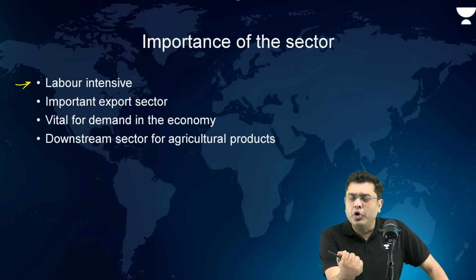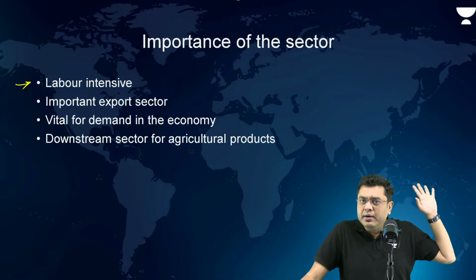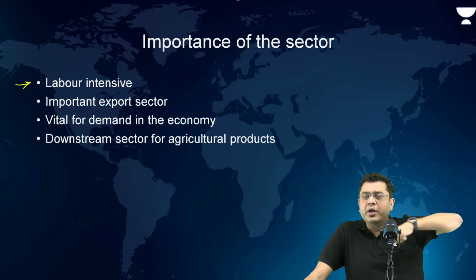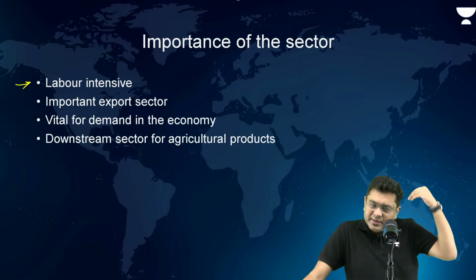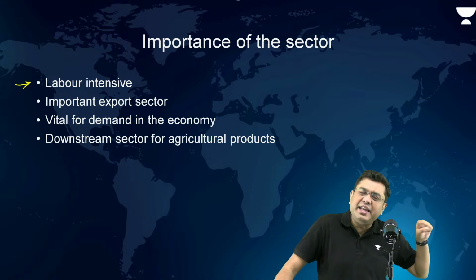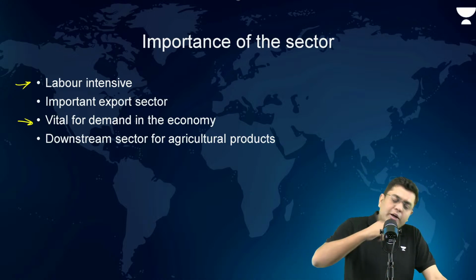If the sector is not performing well, they will earn less. If they earn less, they will spend less. That will impact rural and urban demand. The creation of a larger section of urban poor, which is happening in many areas, is particularly attributed to the poor performance of the textile sector also, right? So it is vital for demand in the economy.